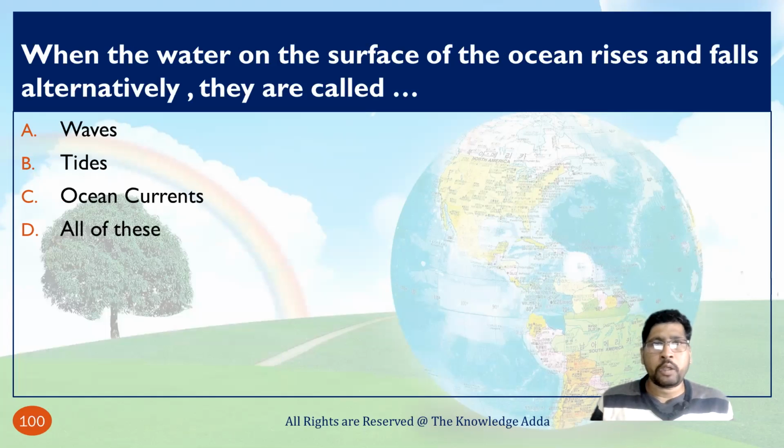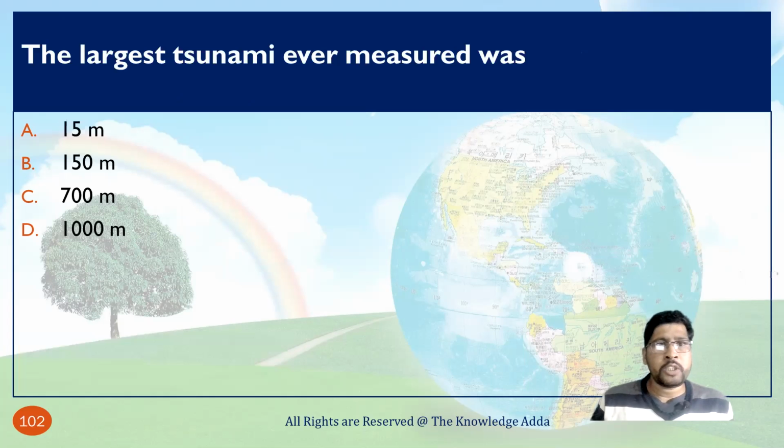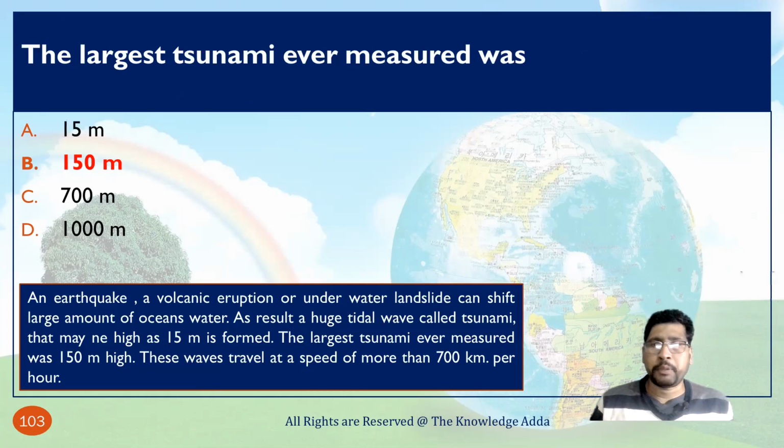When the water on the surface of the ocean rises and falls alternately, they are called waves. The largest tsunami ever measured was 150 meters. An earthquake, volcanic eruption or underwater landslide can shift a large amount of ocean water.